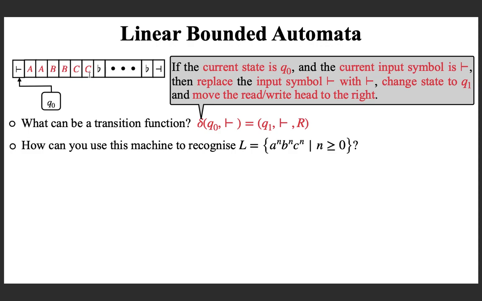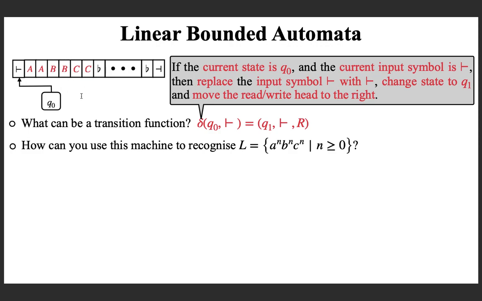Suppose the input is in the form a to the power n, b to the power n, c to the power n, then after n rounds of marking, you will finish marking all the symbols. If the number of symbols differ, then there will be at least one symbol unmarked. Then you can declare the string as not in the language.